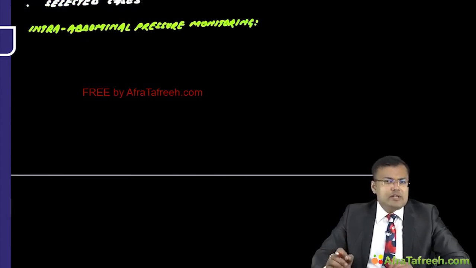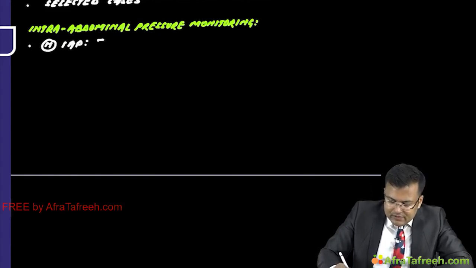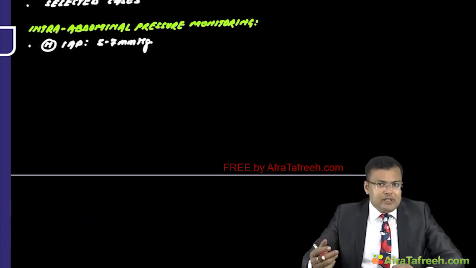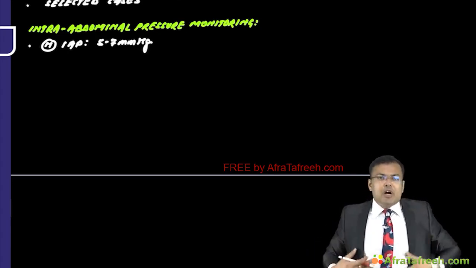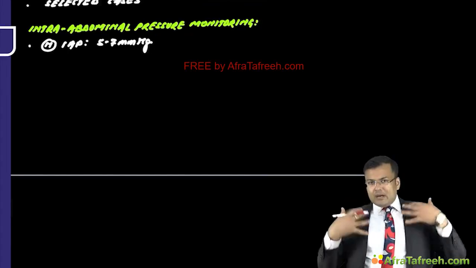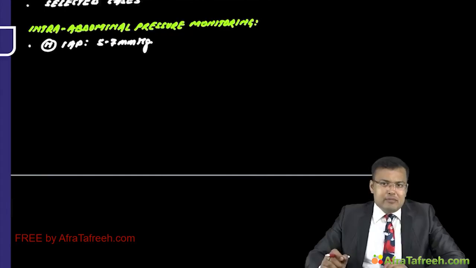First, what is the normal intra-abdominal pressure? It is 5 to 7 mmHg. There are certain situations which are going to increase intra-abdominal pressure artificially, like abdominal obesity, accessory muscle respiration, and upright positioning.